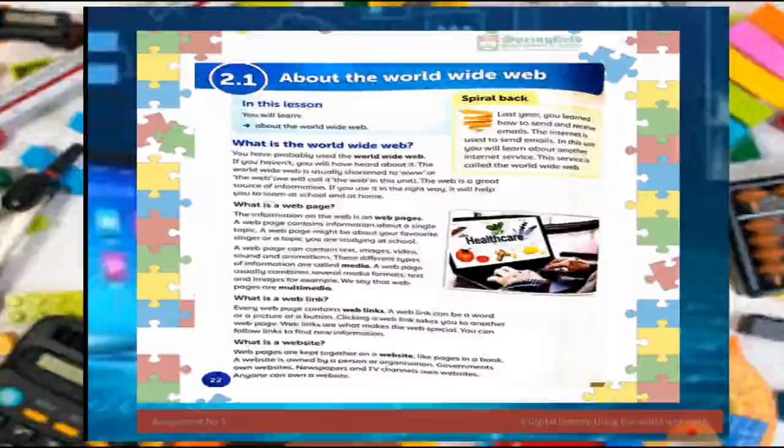Now 2.1, about the World Wide Web. What is the World Wide Web? I told you WWW stands for World Wide Web, and the web is a great source of information if you use it in the right way. But the thing is this, beta, we have to use this information in a very right way, so that it will not hurt us morally and spiritually.